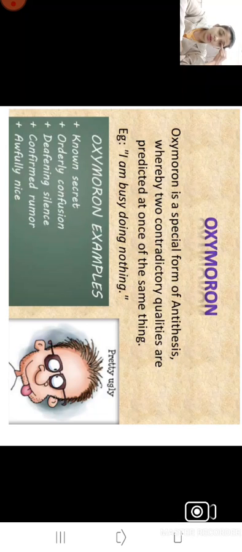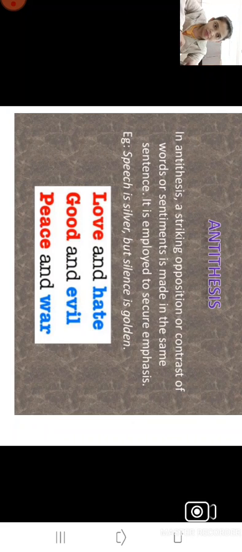Oxymoron. Oxymoron, again, is a type of antithesis where two contradictory qualities are predicated at once of the same thing. Now here you will not get directly two contrary ideas, but indirectly you will get two opposite ideas in one sentence. Now if you see here in antithesis, by giving a comma, by using "and", you get two different things in a particular sentence.